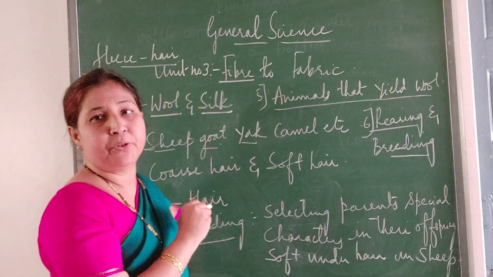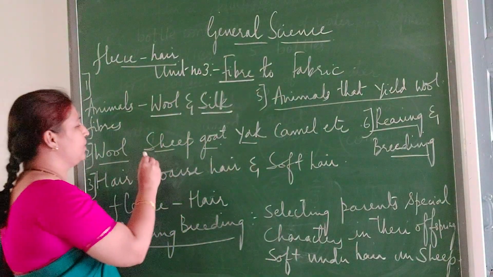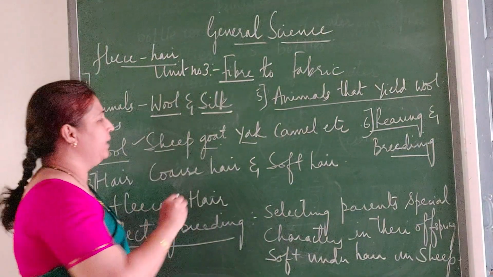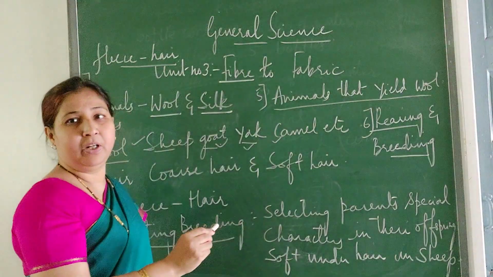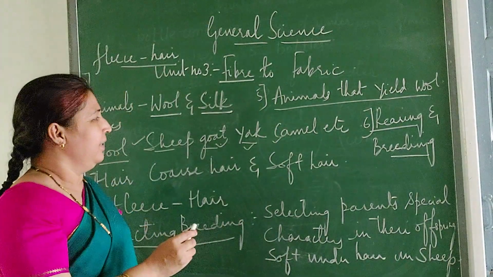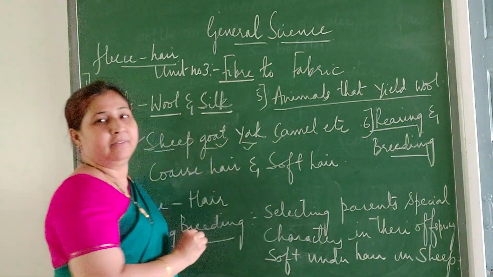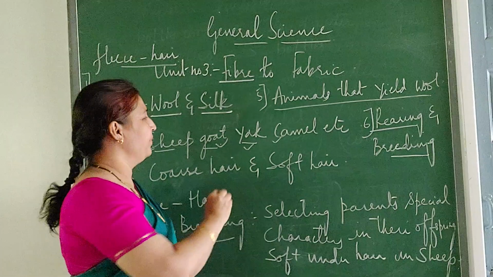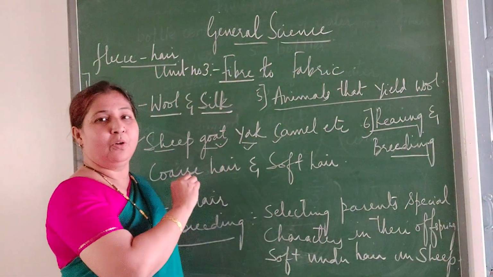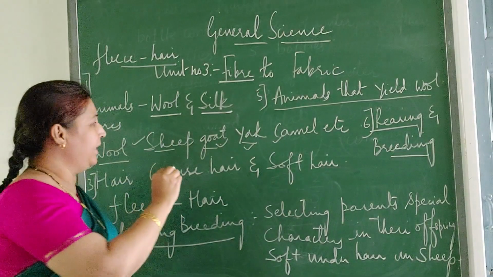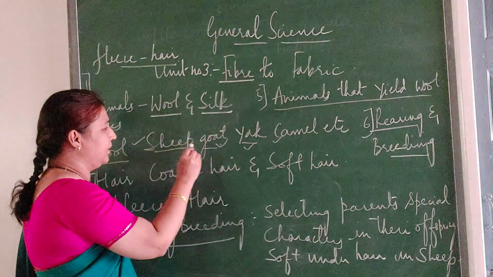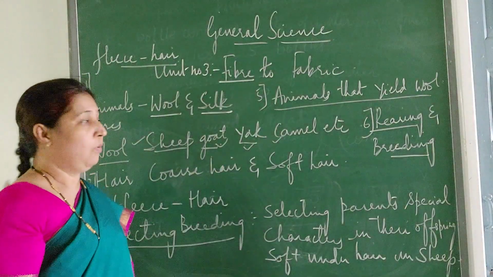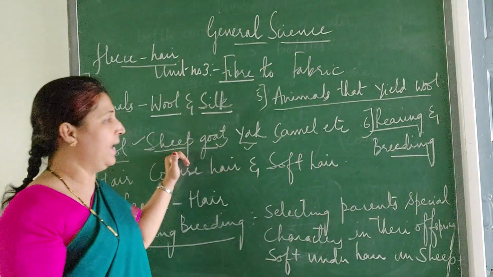So these names you should know in your local languages also. For sheep what you tell, goat what you tell, yak what you tell and camel. Already I think everyone knows this. So in Kannada what they tell for camel you must tell. Then yak what they tell, goat you must in Kannada, then in Hindi, then in Marathi. So like this you should know what these animals are, how they name, what is the name for these animals.